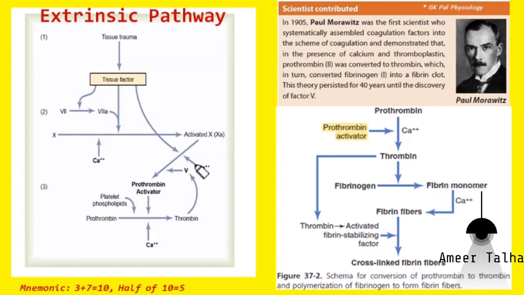And with the help of factor 5 and factor 10, prothrombin will be activated and it will be converted into thrombin. And thrombin is responsible for conversion of fibrinogen into fibrin fibers, and these fibrin fibers are converted into fibrin polymers by cross-linking. And remember, this cross-linking is done by the factor 13 or fibrin stabilizing factor.